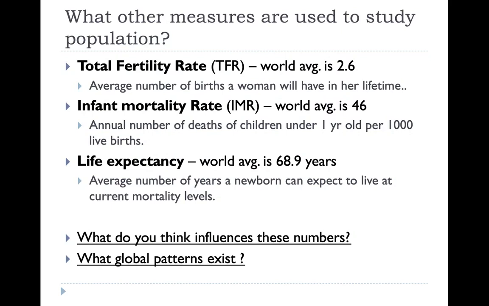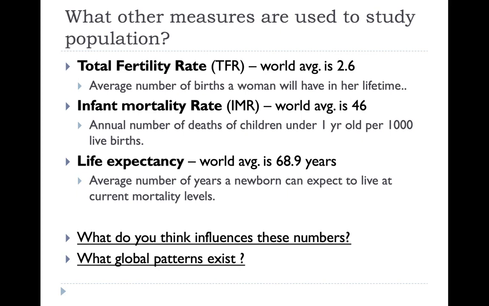What other measures are we using to study population? 3 other statistics that we look at are total fertility rate, infant mortality rate, and life expectancy. Total fertility rate, or TFR, is the average number of births a woman will have in her lifetime. Okay? So how many children will she have? Currently, the world average is 2.6.